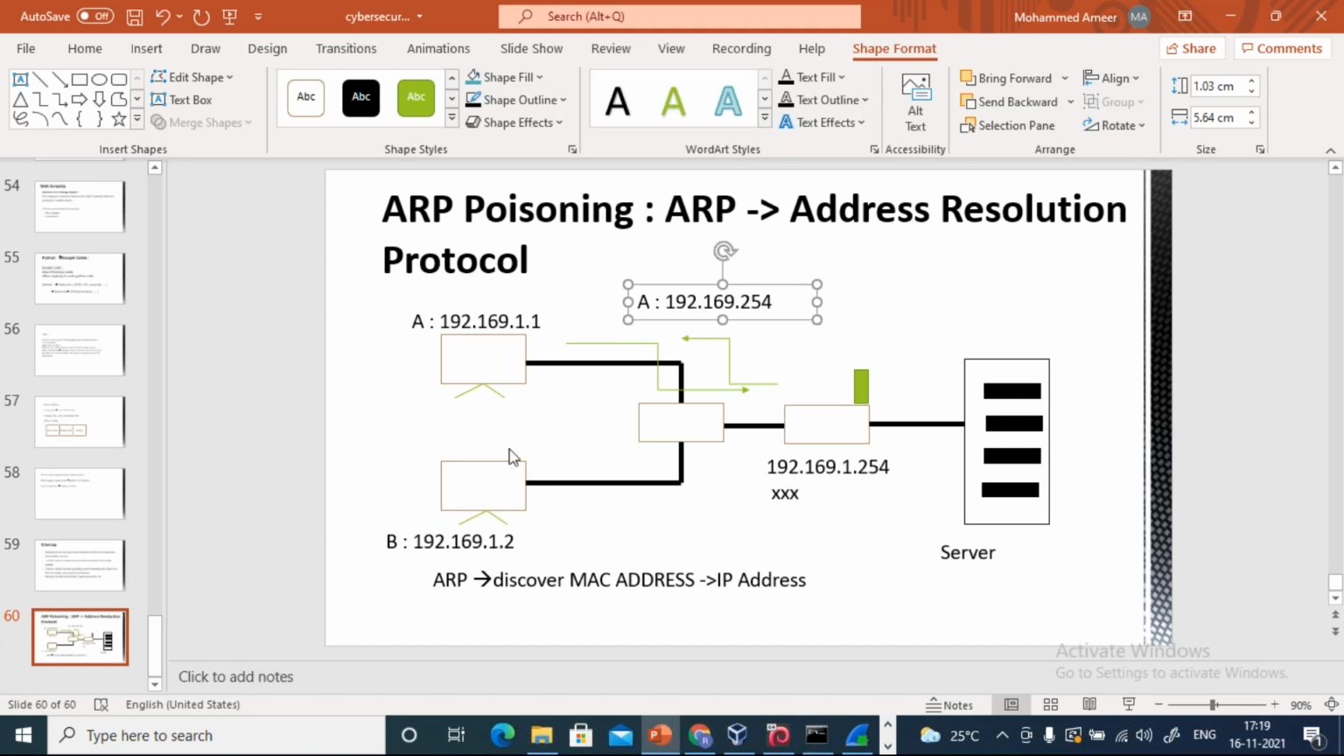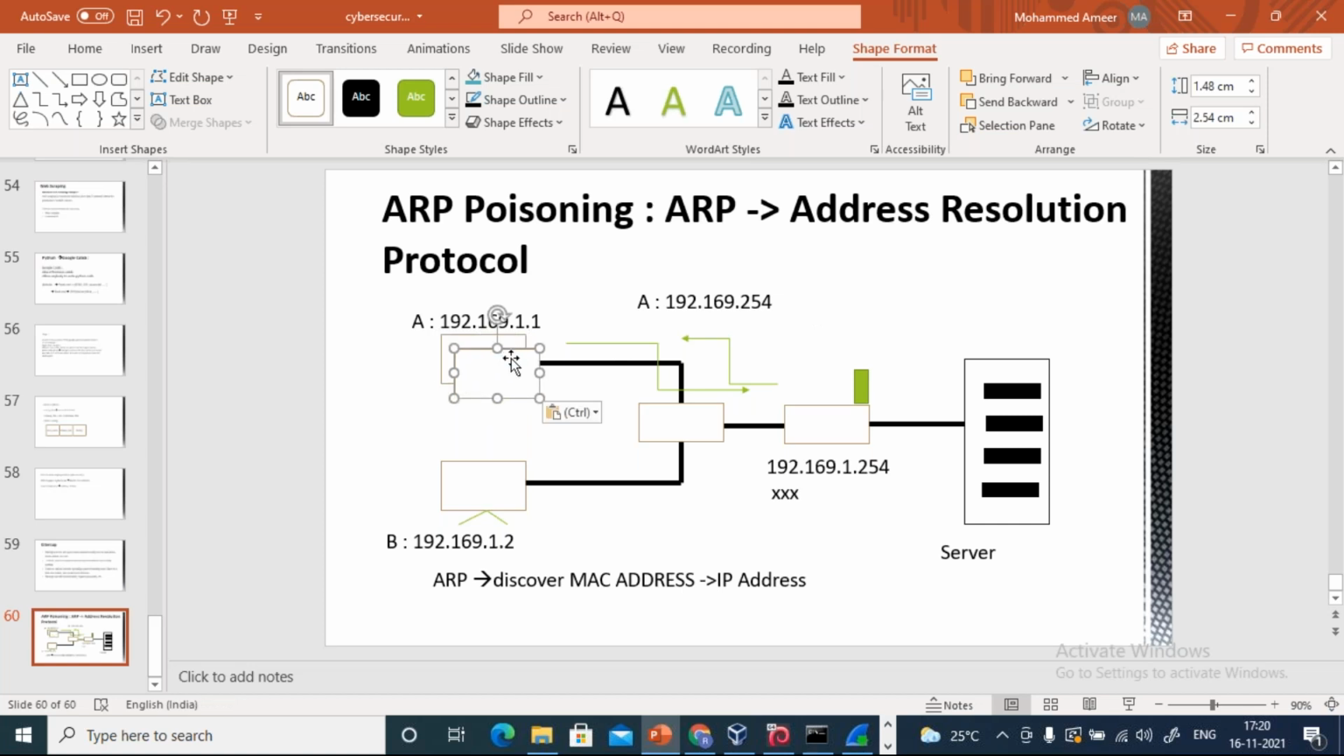When B sees that message, what will B think? Oh, this message is not for me, right? So he will discard this particular message. But this router, when it sees this IP address, will say, okay, he is requesting my MAC address. So he will respond back by sending his MAC address to this host A. So host A will now store these values.